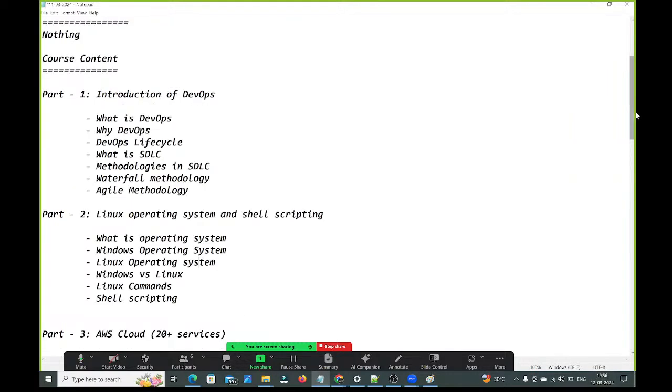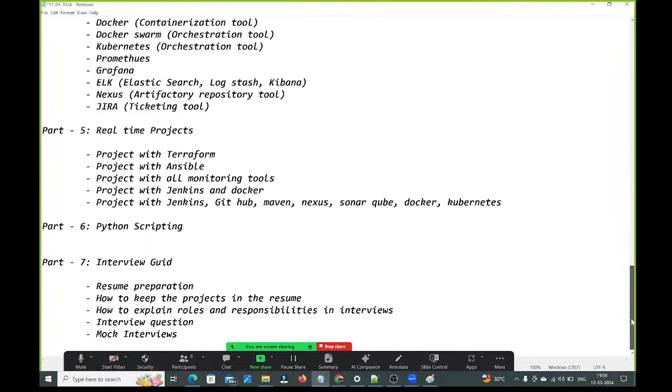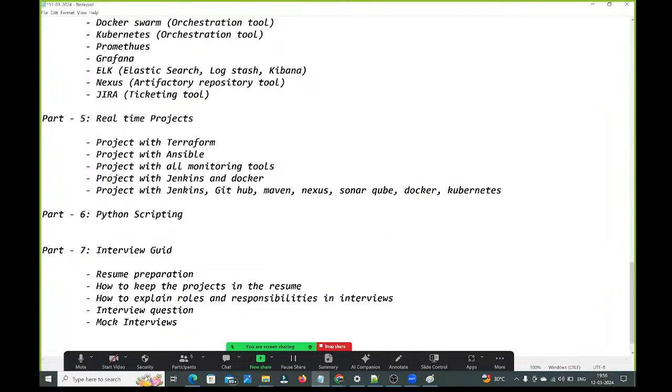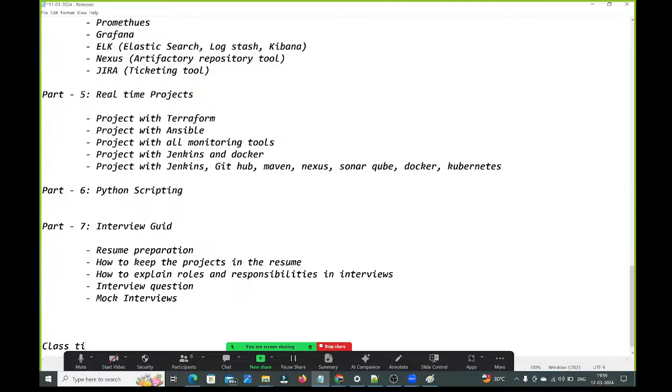See guys, class timings, daily class timings. Let me note those things down here. Class timings, 7 p.m. IST to 8:30 p.m. IST. Guys, I will use 1 hour 15 minutes for the regular class discussion. The last 15 minutes we will spend on doubts clarification.